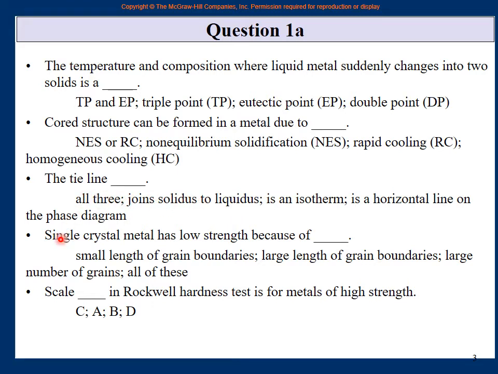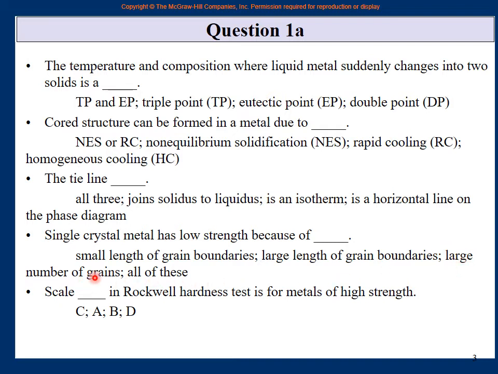Next one, single crystal metal has low strength because of what? A small length of grain boundaries, large length of grain boundaries, large number of grains, or all of these. Single crystal metal. You see, it is just a single crystal. So there is no reason for a large number of grains.